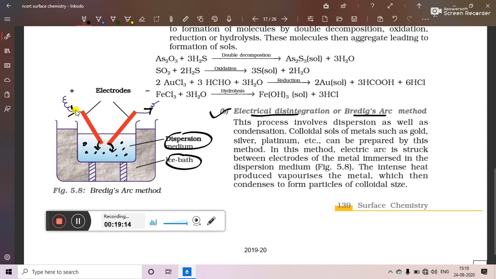Such a high voltage is given that the whole beaker or vessel will get heated. So in order to cool it down, ice cubes are kept surrounding it so that the heat released from the wall of the vessel will be absorbed by the ice cubes. Solid metal converts into gaseous metal, and that gaseous metal after cooling down converts into small particles of colloidal size. In this way we can prepare colloids of gold, silver and platinum.